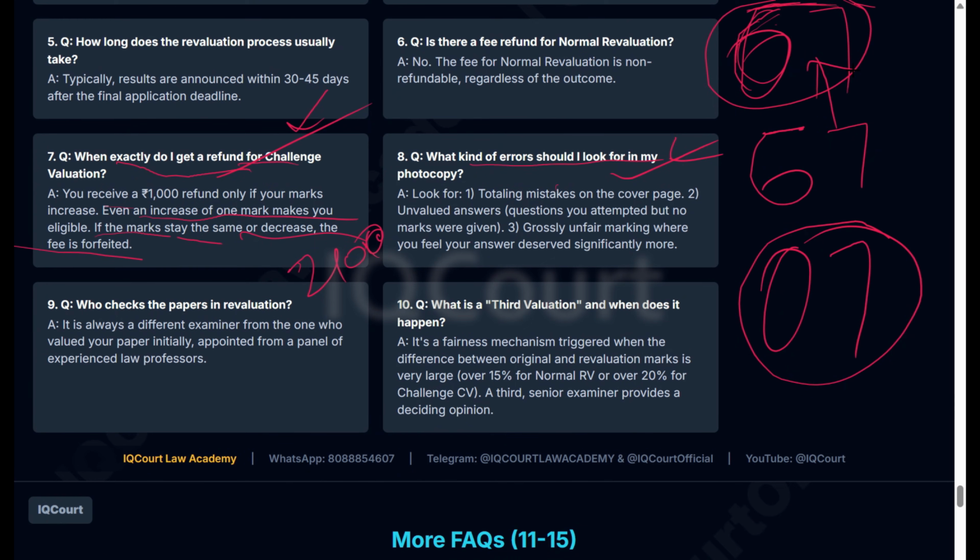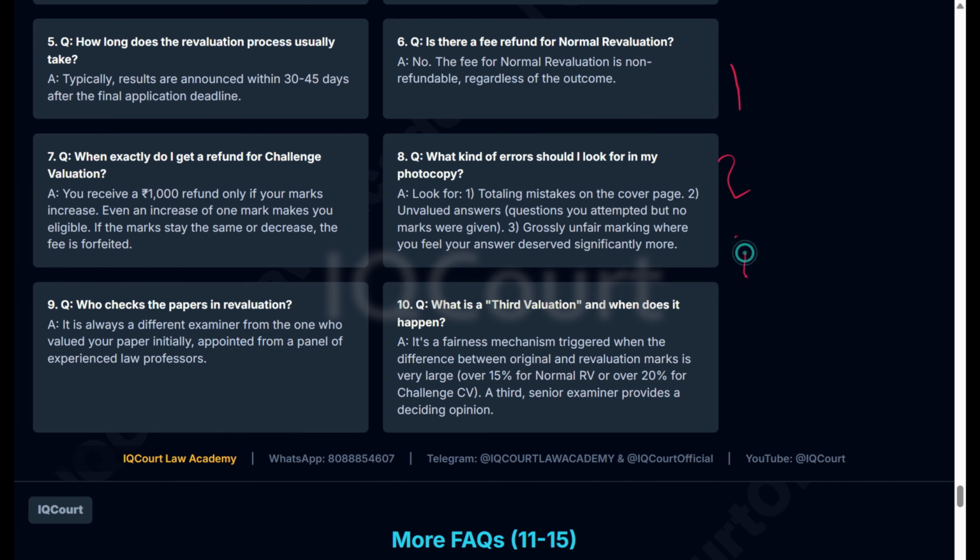And second is unvalued answers. For example, there are questions 1, 2, 3, 4, 6, 8. For these, 10 marks, 5 marks are given, but for this one they have not put anything. Actually, they are asked to write 0. If they are not going to give any marks, they should write 0. They can't simply keep it blank.